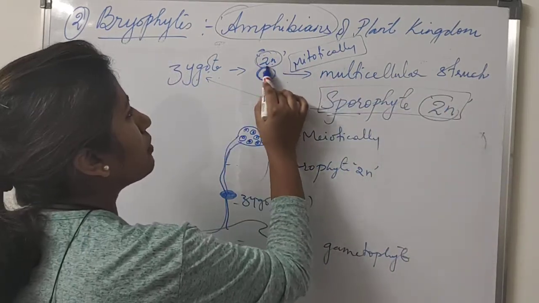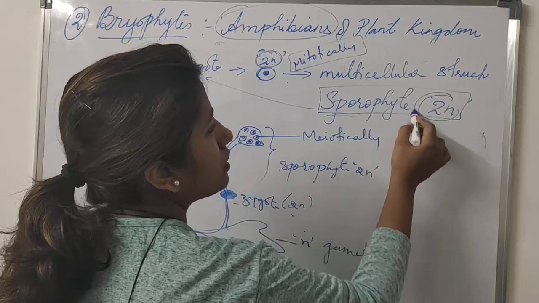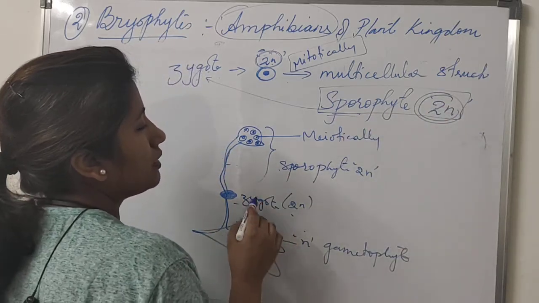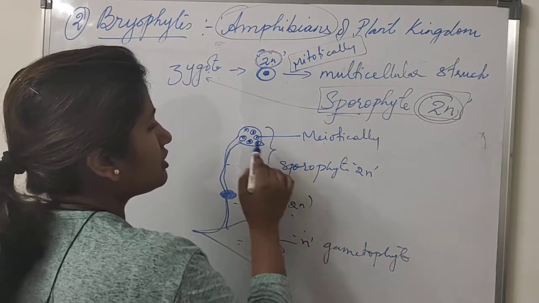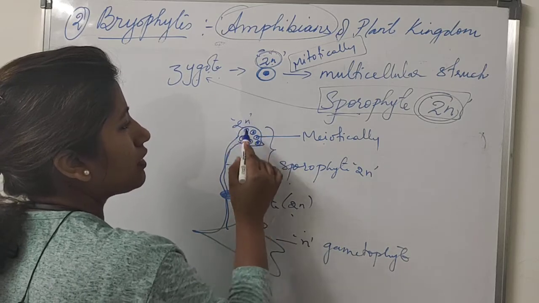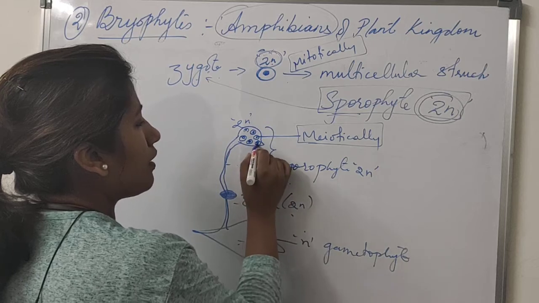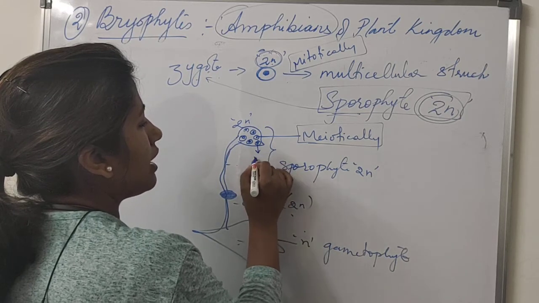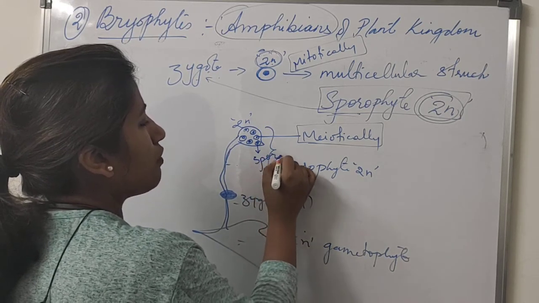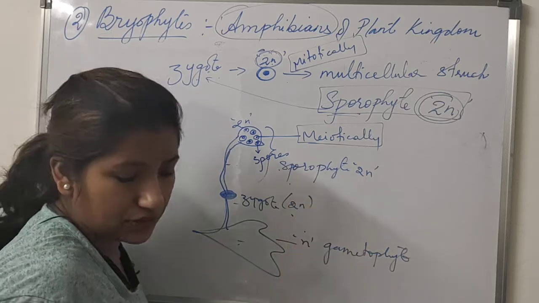So the zygote's diploid nature will develop into a diploid sporophyte. But the sporophyte is diploid, that means these cells are diploid. So when they divide meiotically, it will give rise to haploid cells. So haploid spores will be formed.